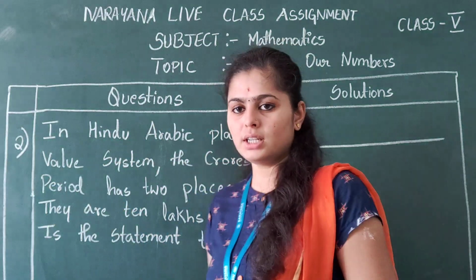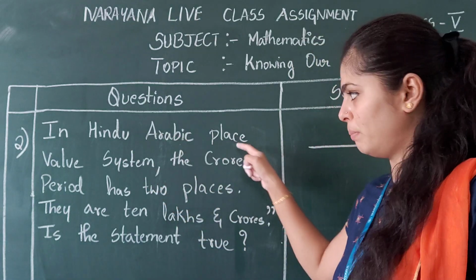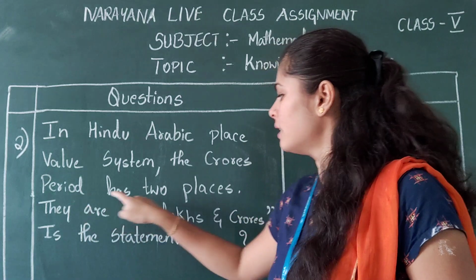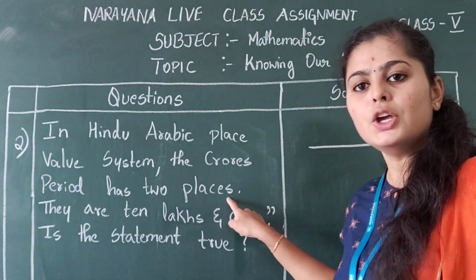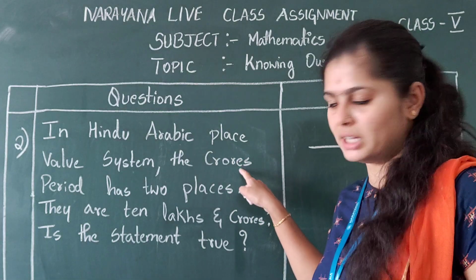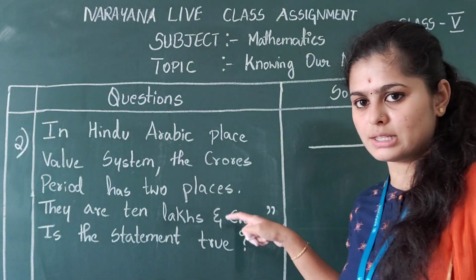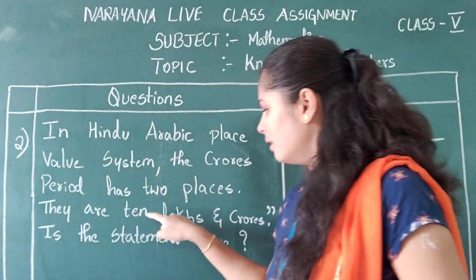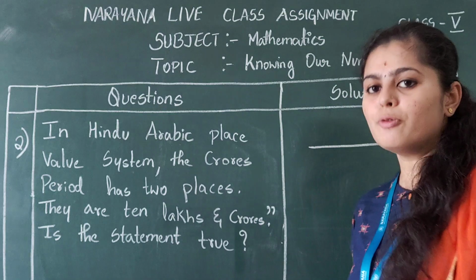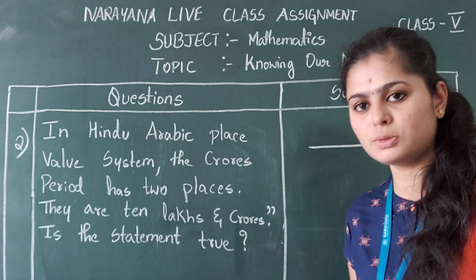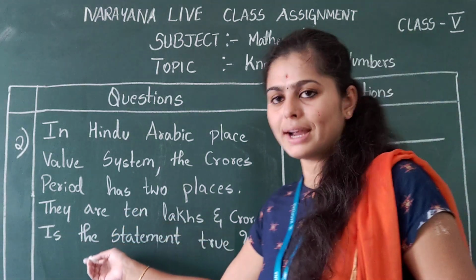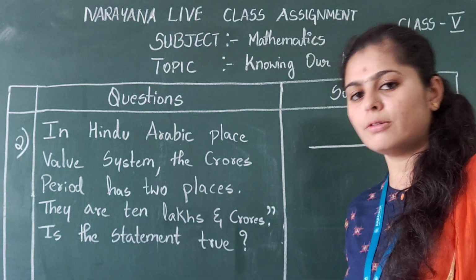So the second question is, in the Hindu-Arabic place value system, the crores period has two places. You know the periods, right? In that crores period we will be having two places, they are 10 lakhs and crores. Is the statement true? We have to check that and write whether this statement is true or false.